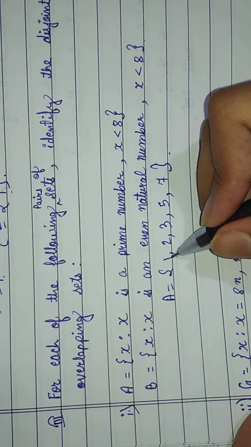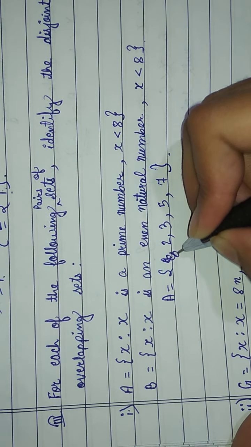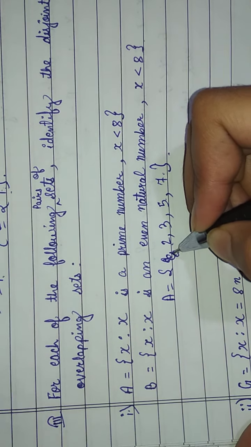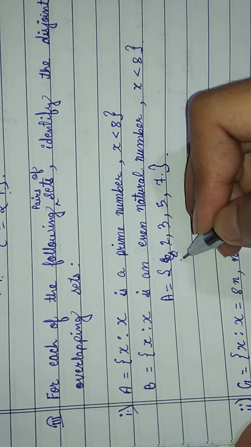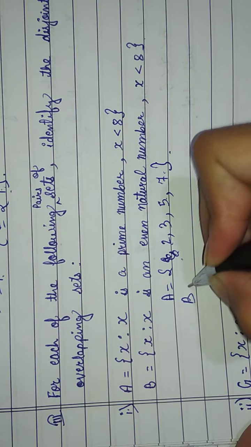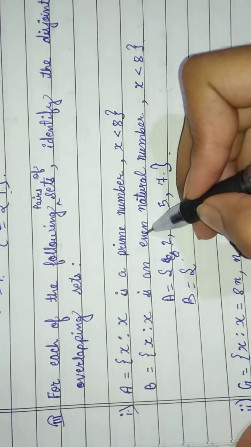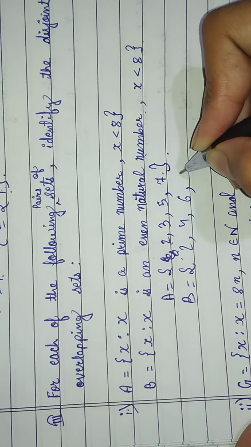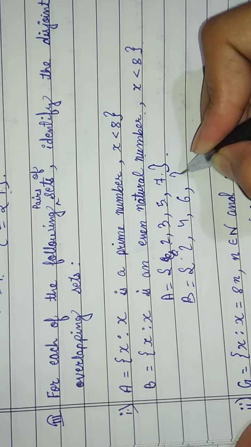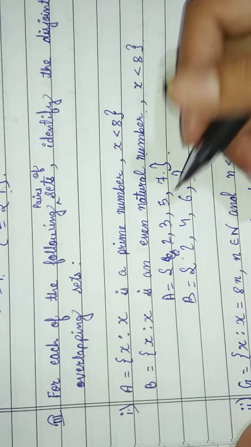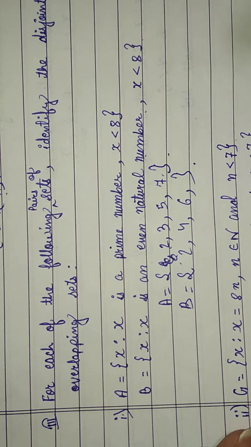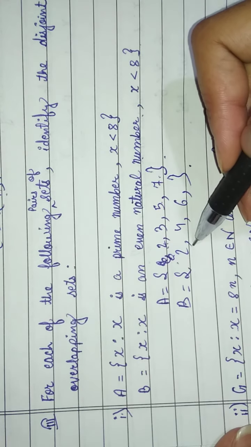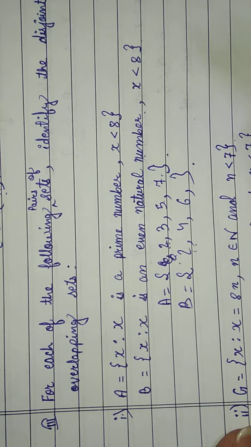So 1 is not a prime number. We will start with 2, 3, 5 and 7. Now the B set equals even natural numbers less than 8, that is 2, 4, 6. These are overlapping, because if even one number matches, then it is overlapping. So 2 matches in both sets, so it is an overlapping set.